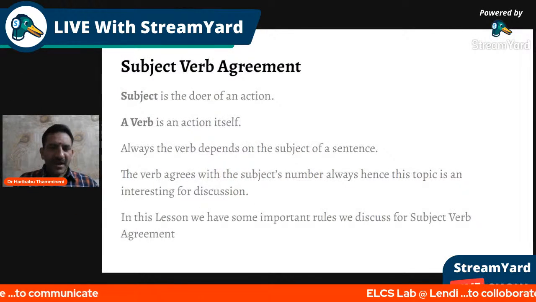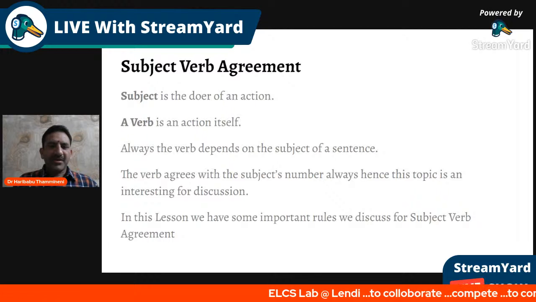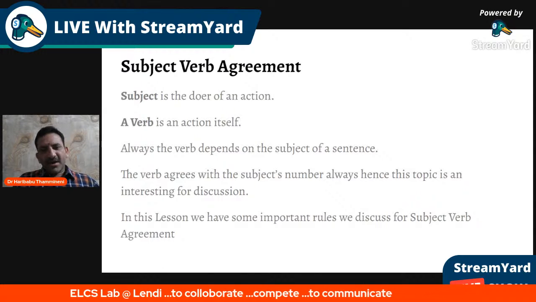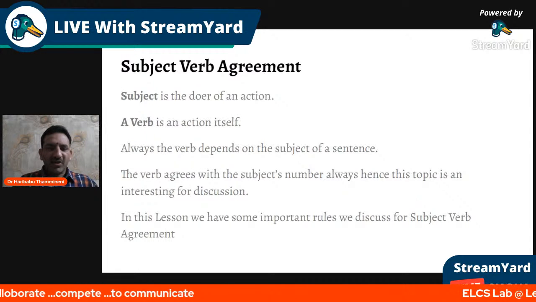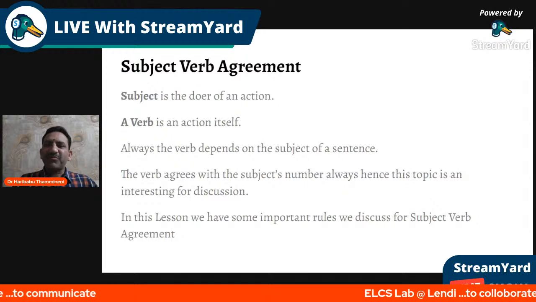Subject verb agreement. Subject is the doer of an action. A verb is an action itself. Always the verb depends on the subject of a sentence, and the verb agrees with the subject's number always. Hence, this topic is an interesting one for discussion.